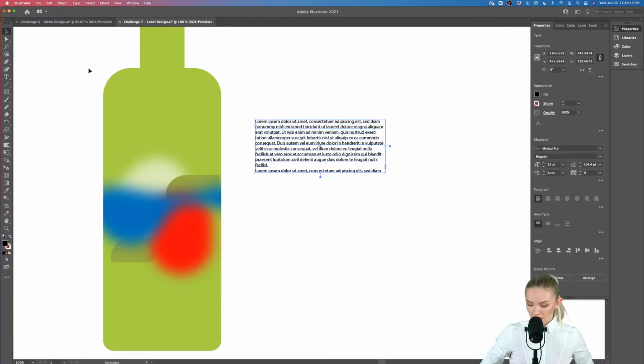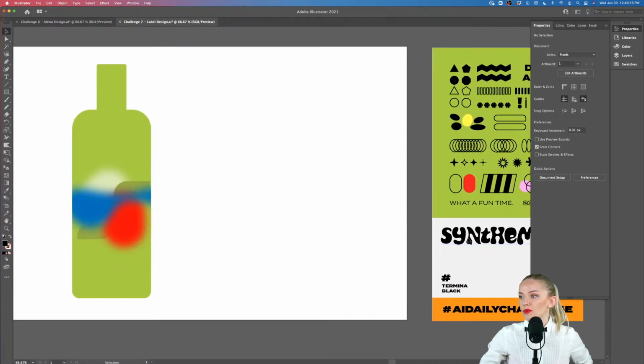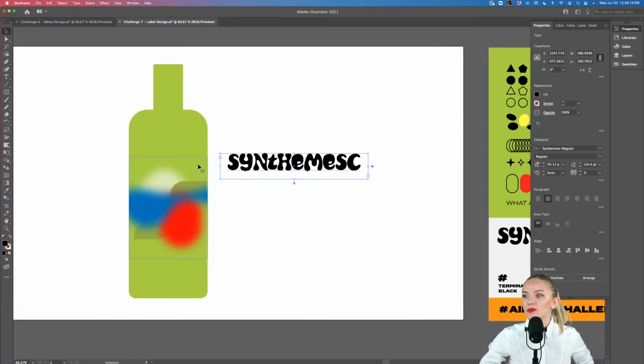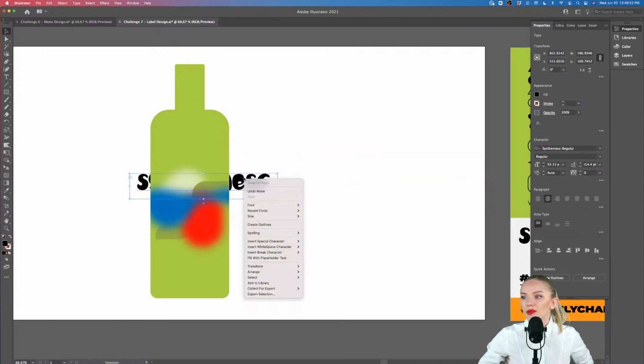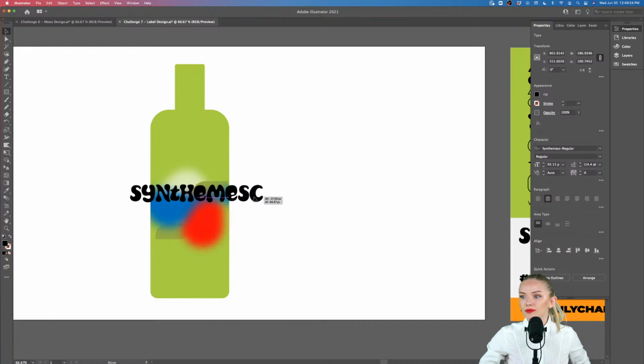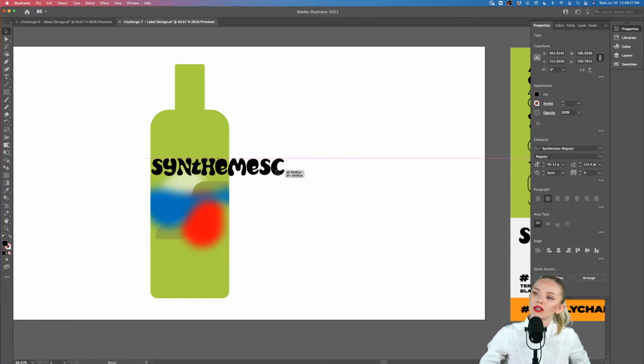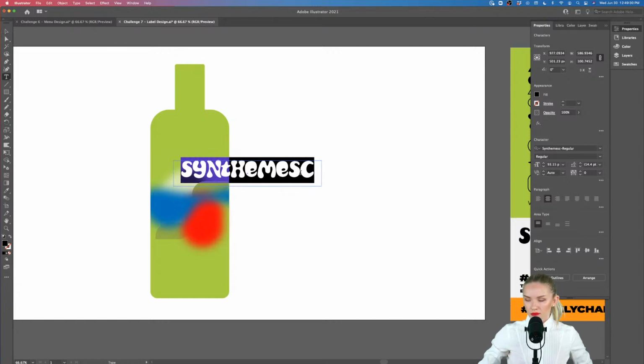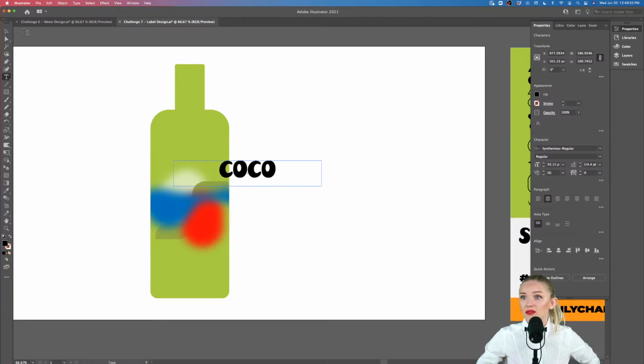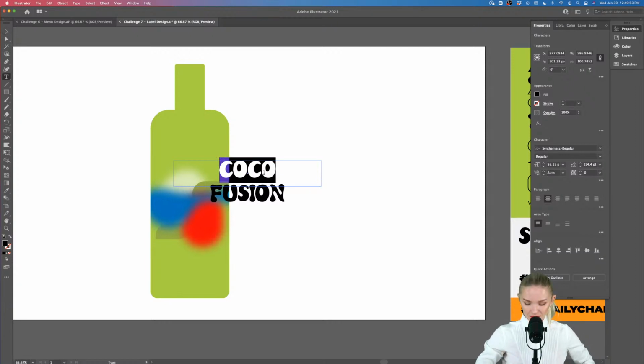Actually, let's make it easier for ourselves to use text, and let's just use text from here. And I'm going to hold Option and bring this little shape up here. Right click, arrange, bring to front. And what are we going to name our drink? Let's give it a nice name. Maybe like Coco Loco or something like that. Coco Loco sounds good. Coco Loco sounds like a summer drink. Cherry Fusion, Green Power, Booster Juice. Okay, all right. Let's do Cherry Fusion. And in the same way, you know, you can create alternates of that. You can create multiple drinks.